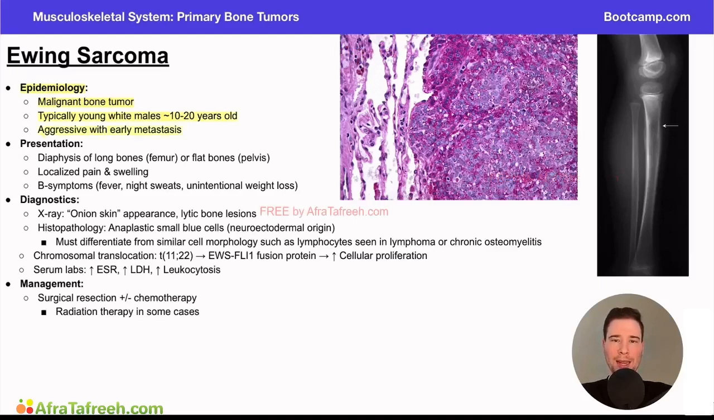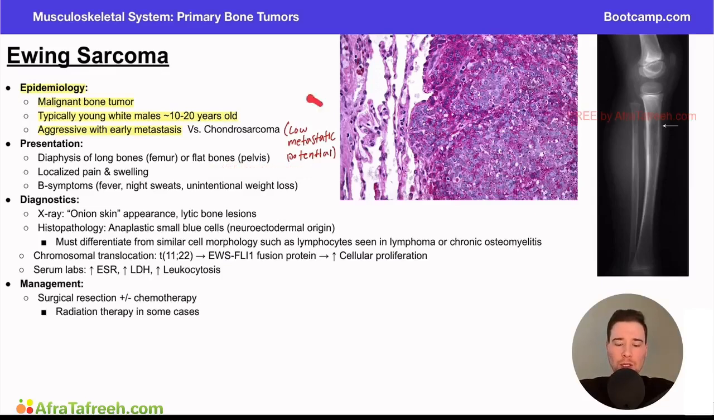So the earlier we can catch this, the better, because this is a tumor that is likely to metastasize to other areas in the body. This is a really important point to note because it can contrast with the previously talked about pathology, the chondrosarcoma. We said the chondrosarcoma has an overall low metastatic potential. And so it's important to keep this in mind as we're building differentials and thinking about questions they could ask. They could ask us about which tumors have a low metastatic potential, such as chondrosarcoma, versus the higher or early metastatic potential, such as Ewing sarcoma.